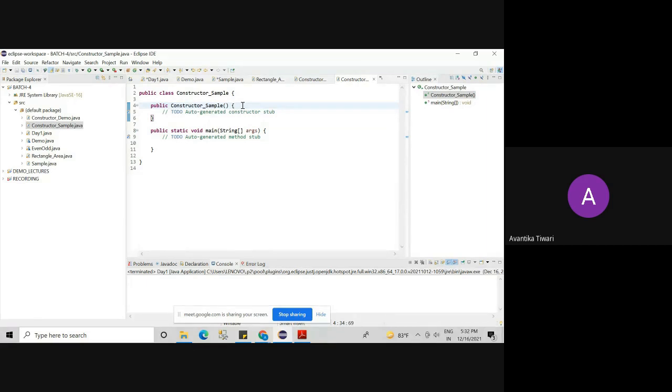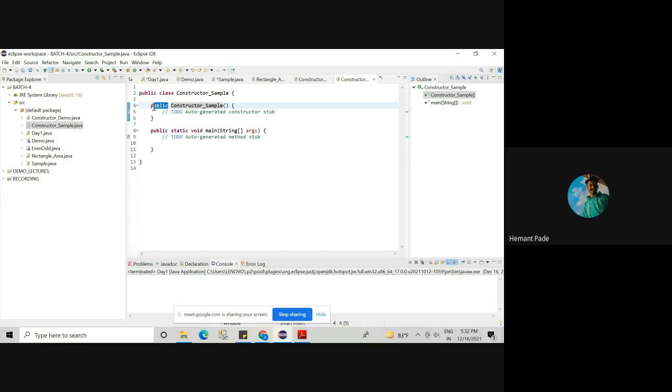Now how did you find that it is a constructor? It has the same name as the class, because this thing present in my program has the same name as my class. The access modifier of the class is public, so the access modifier of the constructor is also public. If it is private, the constructor access modifier will also be private. Whatever the access modifier for the class, the same is for the constructor also. Am I clear to everyone?